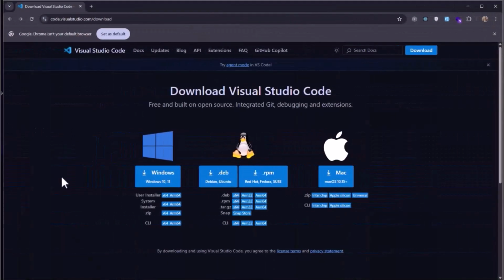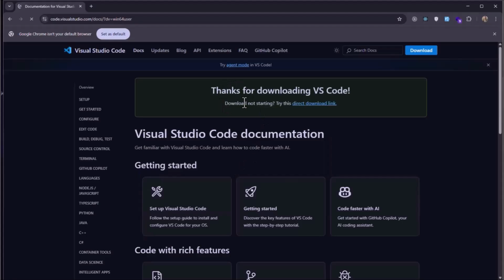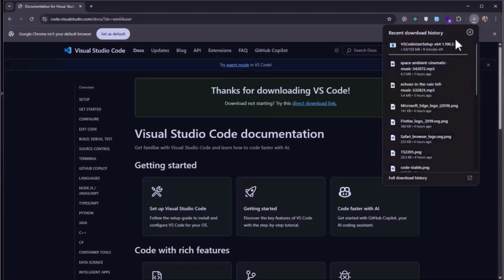Let's do this. Alright, now in order to download VS Code, you're going to have to click on the download link which is related to your operating system. Mine is Windows. If you're on Mac, you should click on this one, and if you're on Linux, you should click on these ones. So I'm going to click on Windows, and you should see a screen like this. Thanks for downloading, and the download shortly begins. Now let's wait until the download is finished.